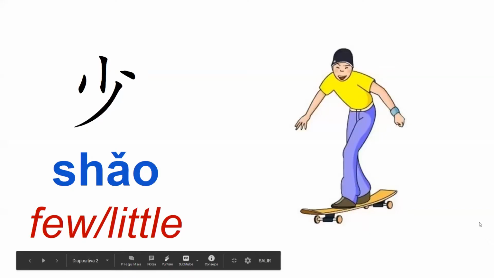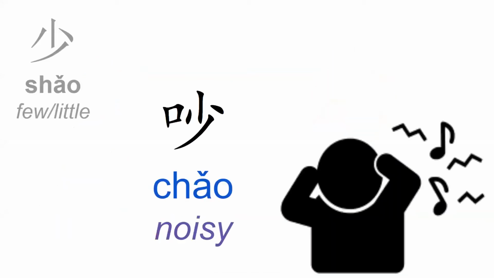This first character, remember, shao: a few, a little, okay? For example, you can see it here in the word for chao. This is in every lesson at the back part, okay? So, for example, these radicals we're going to see today, the first part are from lesson number 8, okay? And then we will be reviewing from lesson number 1 to 7.